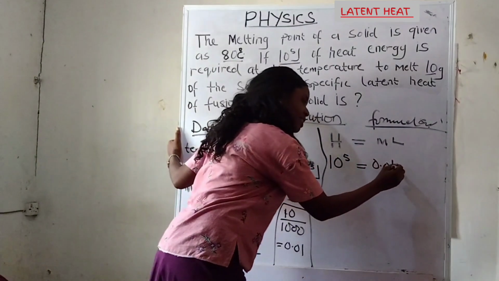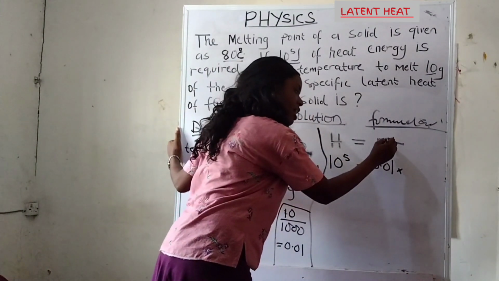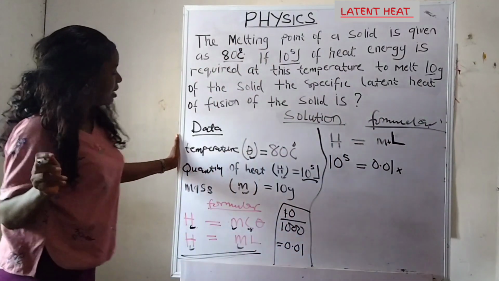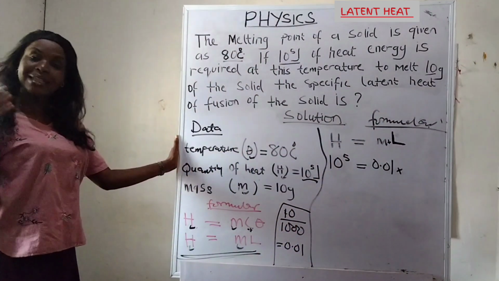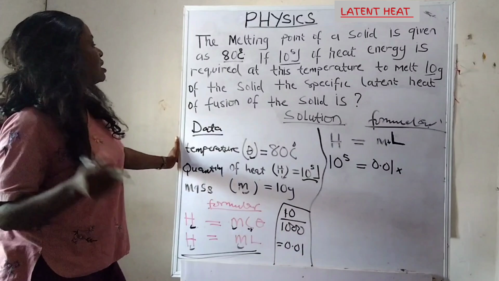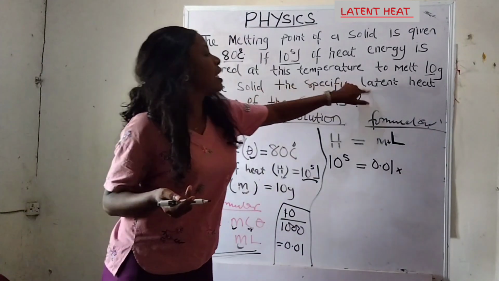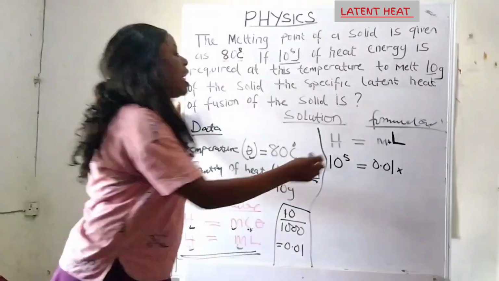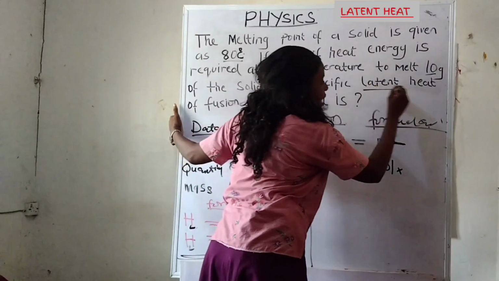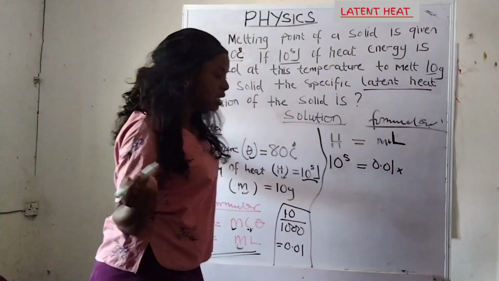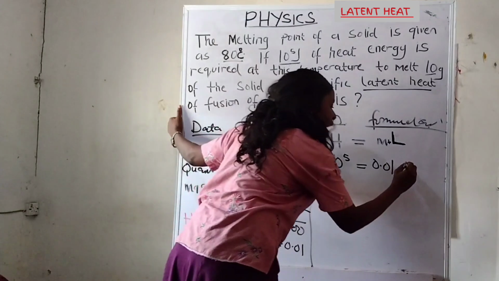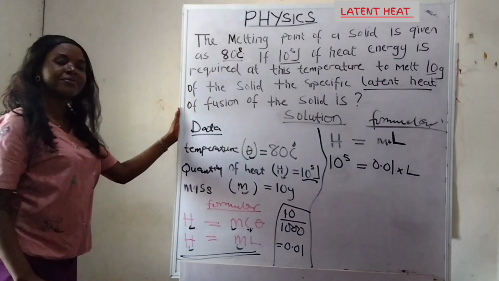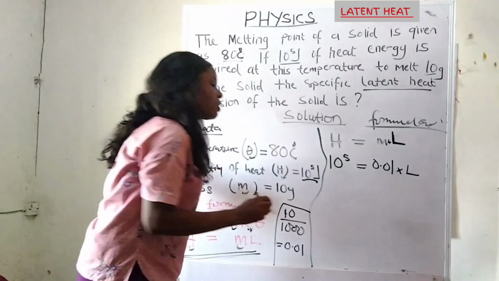Put my times, that's an invisible times here. L stands for the latent heat. Did they give us any value for L? No. That is what we are solving for. The question says the specific latent heat of fusion of the solid is, so L stands for latent heat, and you do not know it, so we still write it there, L. That's what we are solving for. If I continue, I'll write something like this.